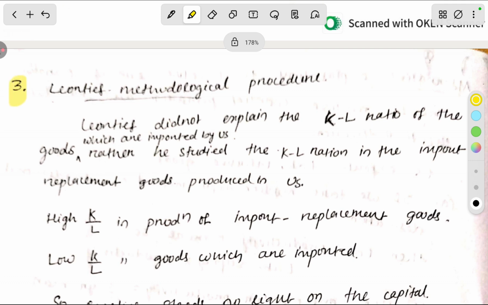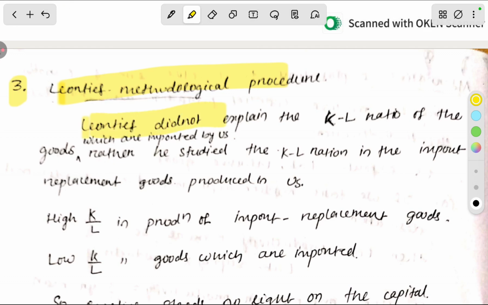And that is Leontief's methodological procedure. In it, he used more data with an econometric model through which he could prove that the HO model is true. Many economists around the world try to prove that the HO model is right, because it is the right model as per modern theory.